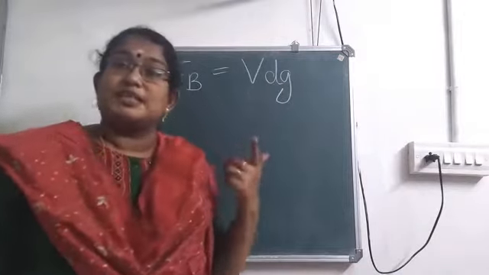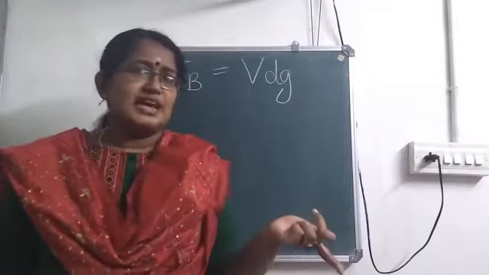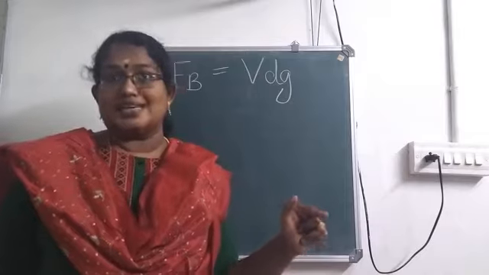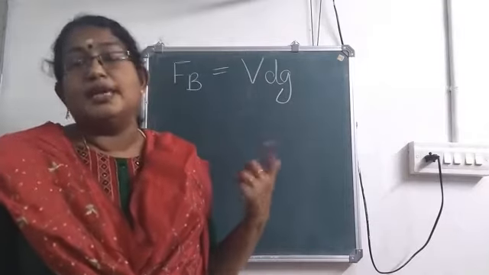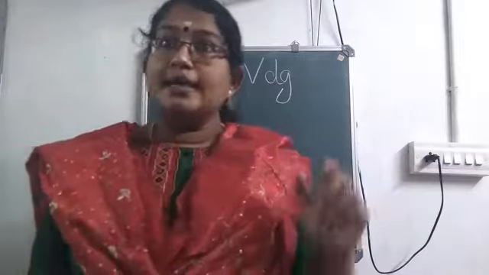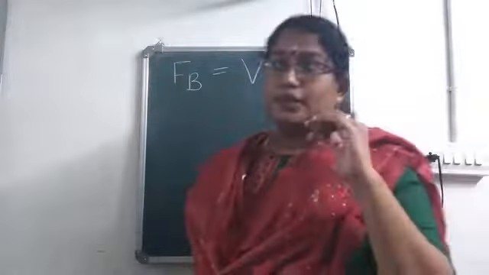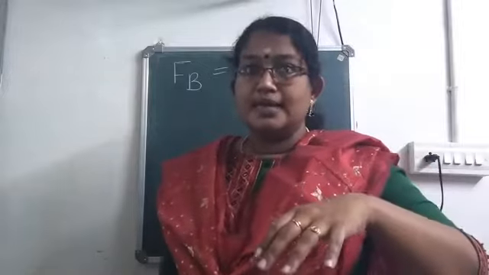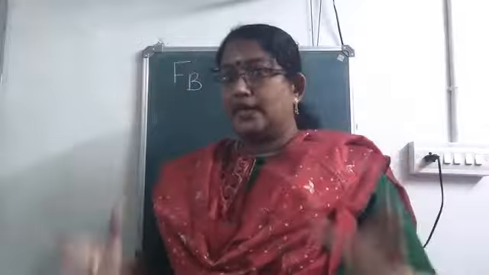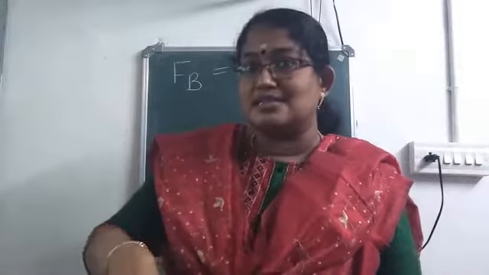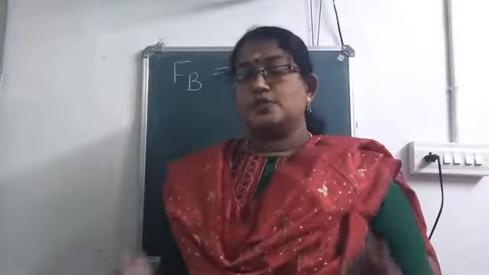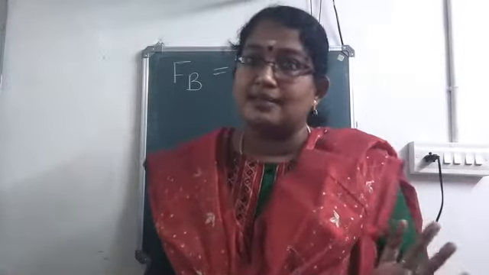First one is capital V. What does V stand for? If it is small v, normally we take it as velocity. Capital V means volume. Here V is the volume of the immersed part of the body. When you put a body in a liquid or a fluid, how much volume of that body is immersed is considered as V. If you simply write V as volume, you won't get the mark.